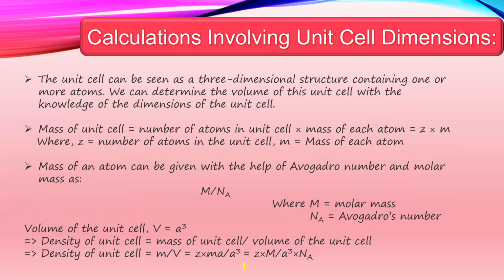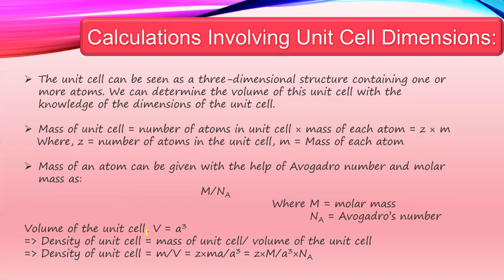Calculations involving unit cell dimensions give us the mass of unit cell, which is equal to the number of atoms in unit cell into mass of each atom, that is equal to Z into m, where Z is the number of atoms in the unit cell and small m is the mass of each atom.